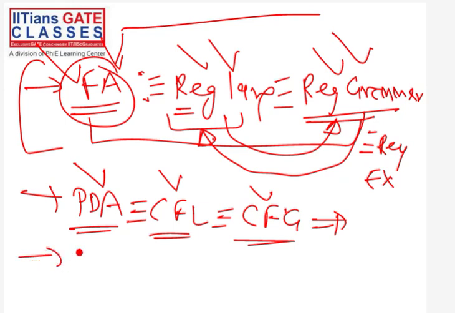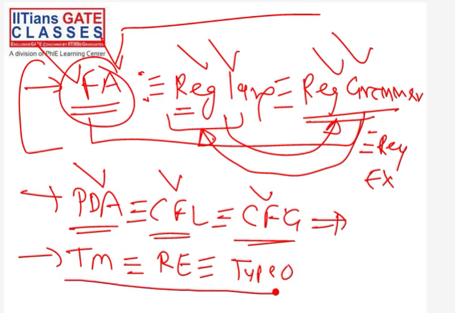Then in part 3 we will study the next machine, that is Turing machine. That Turing machine is equivalent to RE language. We will see the full form of RE language and all these things. And this is equivalent to something called type 0 grammar. So all these things are equivalent. Again, this is a machine, this is a language, and this is a grammar. So this is going to be our part 3. In these three parts we will complete our study of theory of computation.